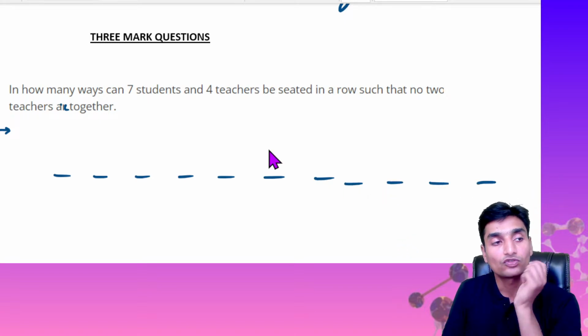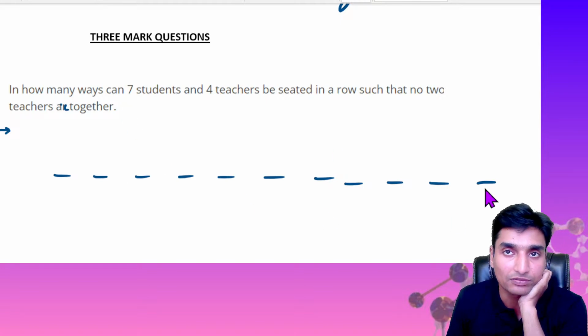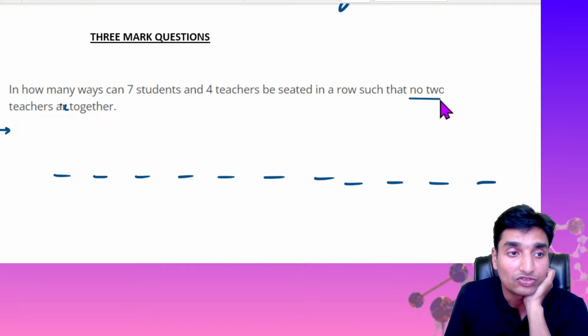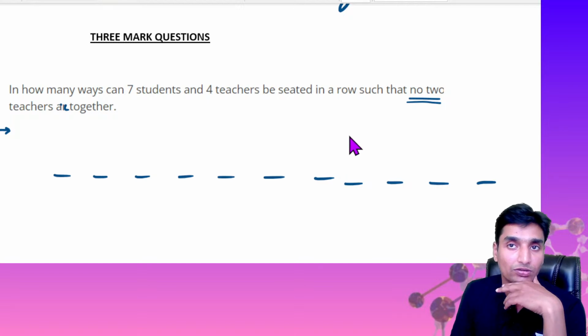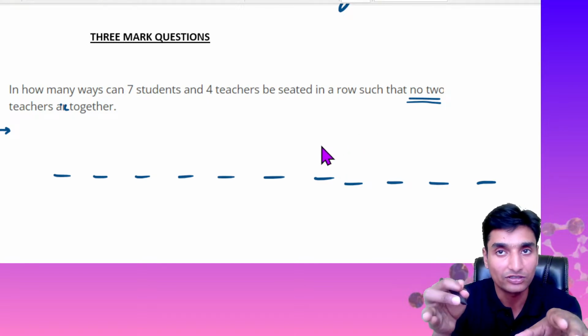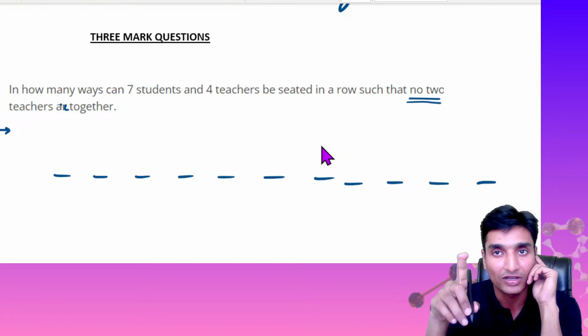Okay, so now 7 students can be seated anywhere here, so that we are going to look at. 4 teachers should sit in such a way that no 2 teachers should sit together. Now suppose if the teachers are not to sit together, a student should be in between them. Correct?